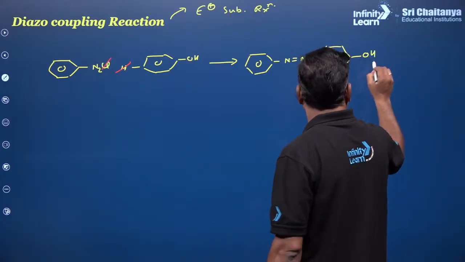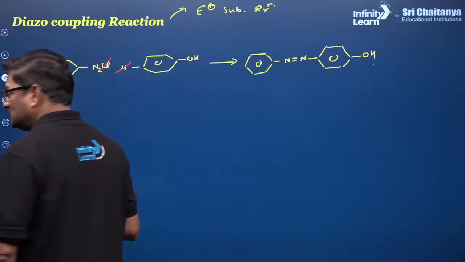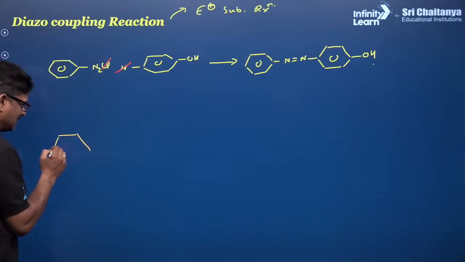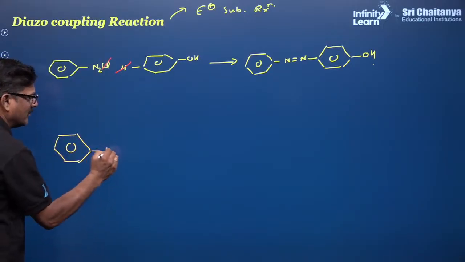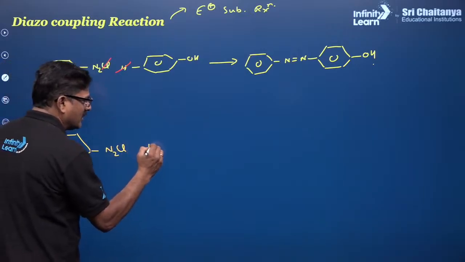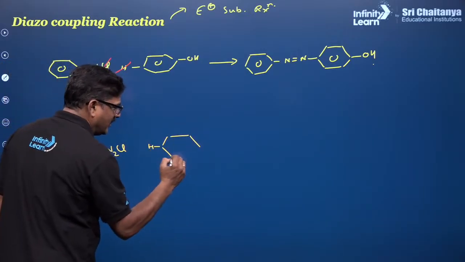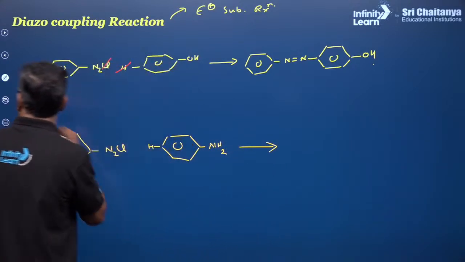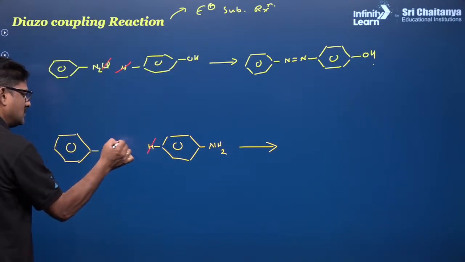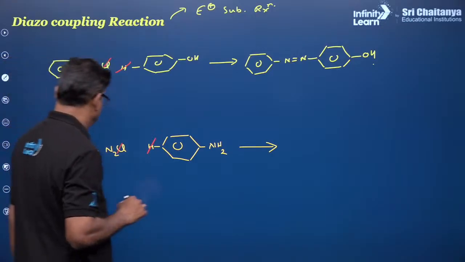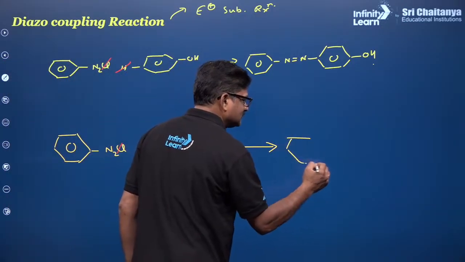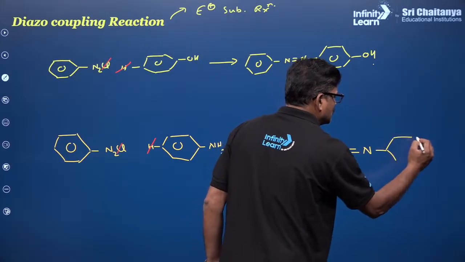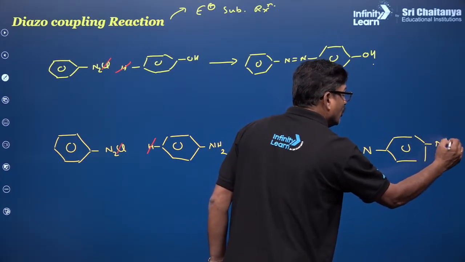and if it is aniline, that is orange dye, अच्छा बात है, and it is going to be benzene diazonium chloride reacting here with aniline, you're going to get N double bond N. So this is aniline yellow.